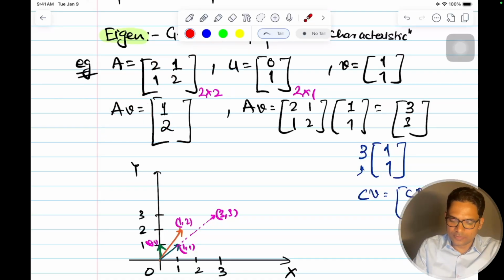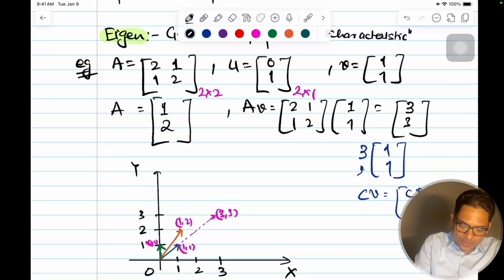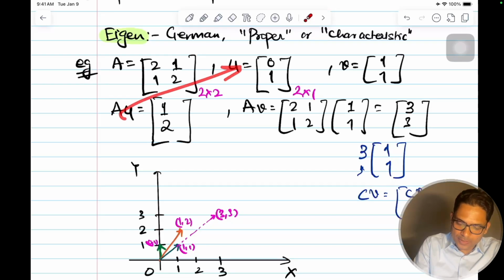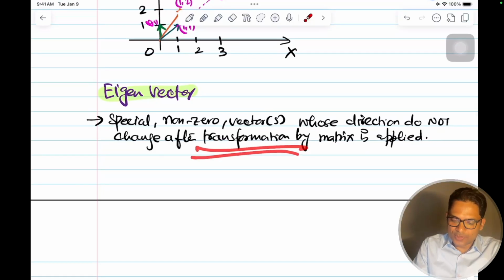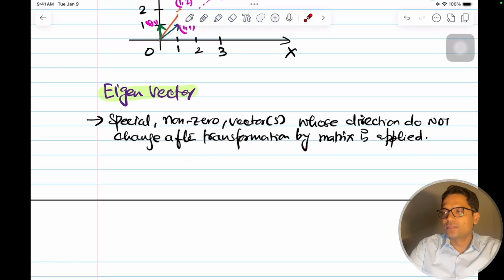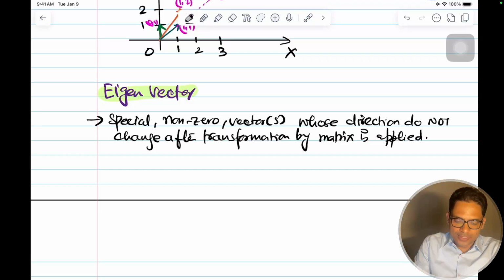Okay, this is u. This is for u. This is for this one, and this V is for this one. Okay, so transformation by matrix is applied. So it might get scaled, but it won't rotate. Scaled means the length will change.